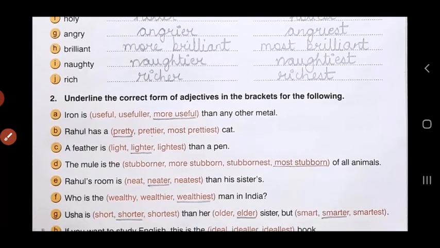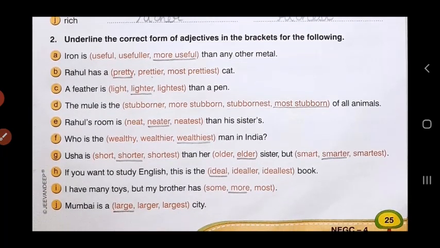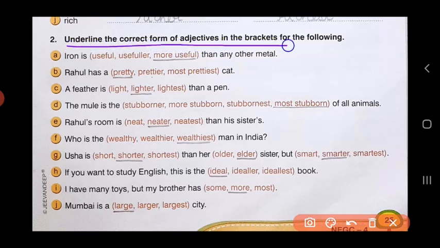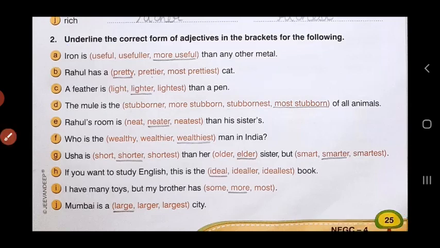Now let's do the second question. Underline the correct form of adjectives in the brackets for the following. So here children, you are given in the brackets all the 3 degrees of comparison of the same adjective. Looking at the sentence, you have to select which degree of comparison the adjective will be in.